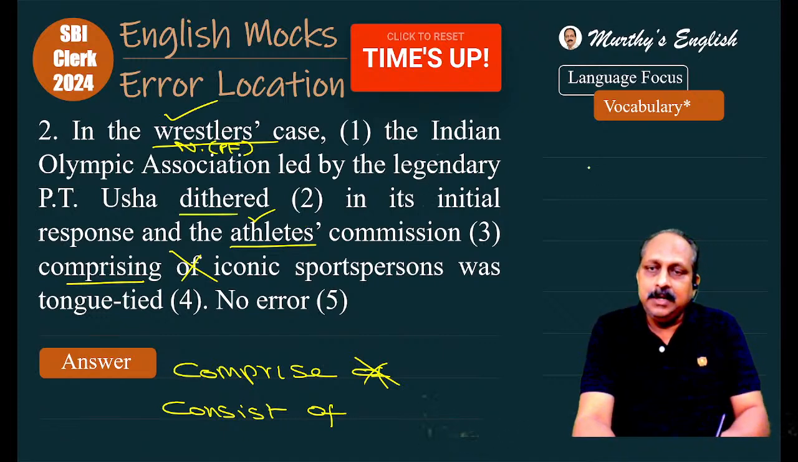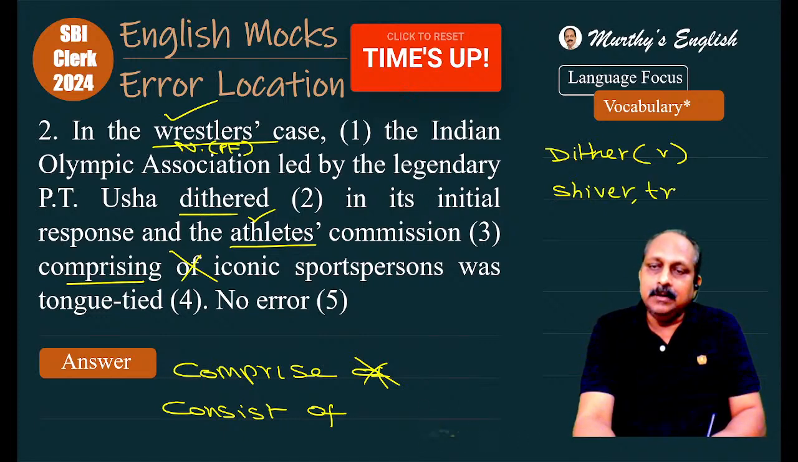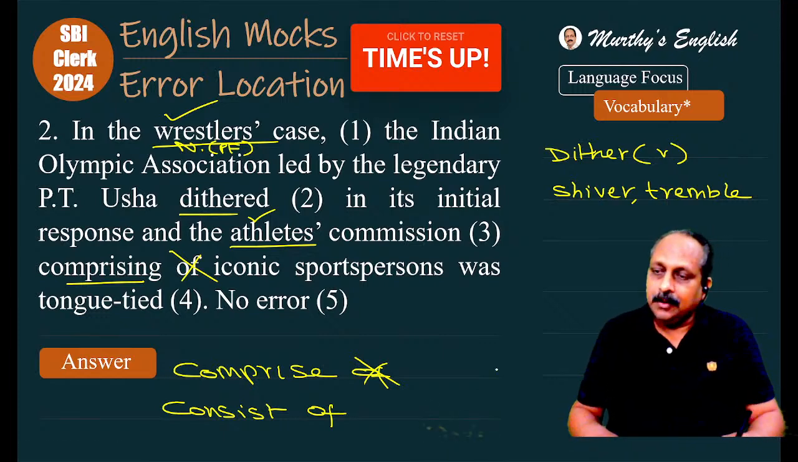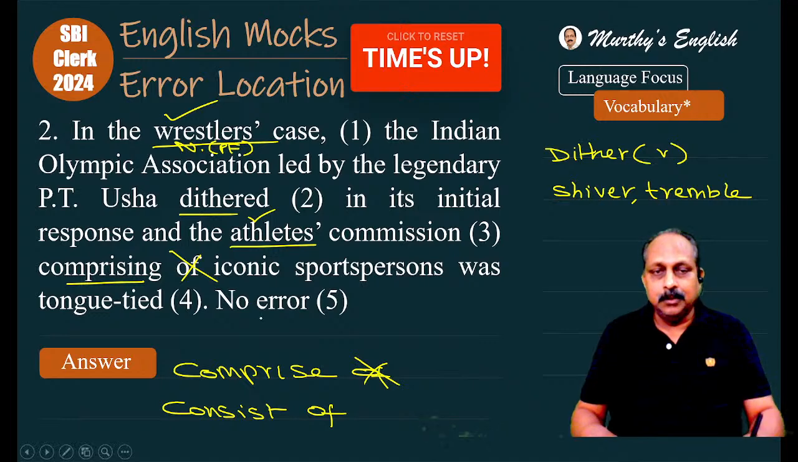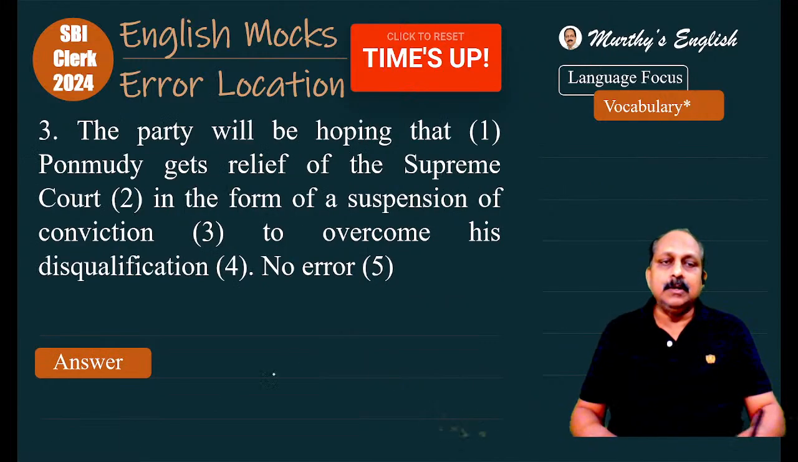And there's one word here, dither. Obviously, it is a verb, a regular verb. One meaning is to shiver, another meaning is to tremble. Tremble also means the same. Have you written the meaning of that? Yes. This is about the second question. I think many students have got it right. That's very good. Let us go to question number three.